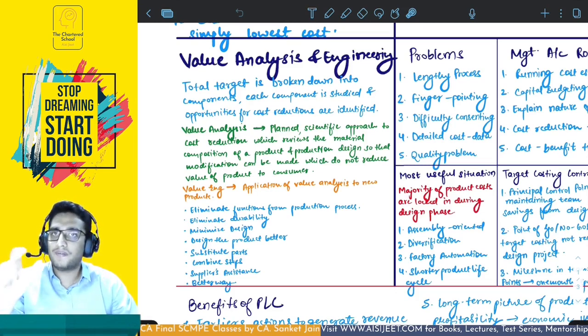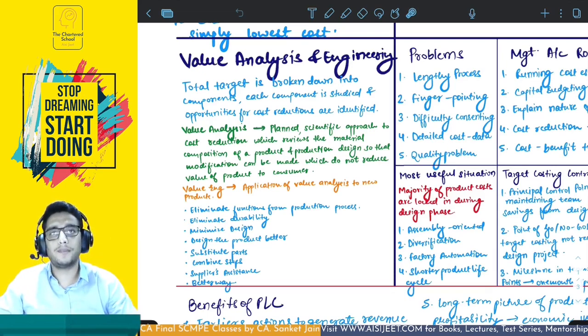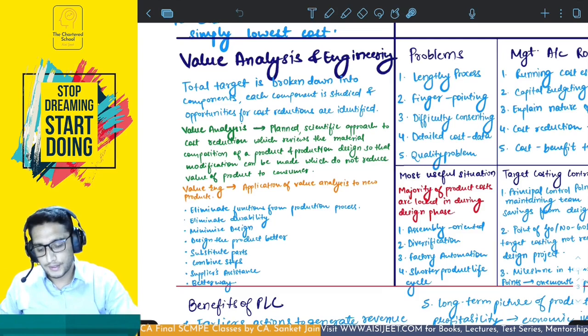Okay, but while modifying it, you have to remember that you cannot reduce the value of your product. The value of the product should not be reduced, otherwise it will not be as per the specifications of the customers. But you are required to reduce the cost. Got it? Next is value engineering.